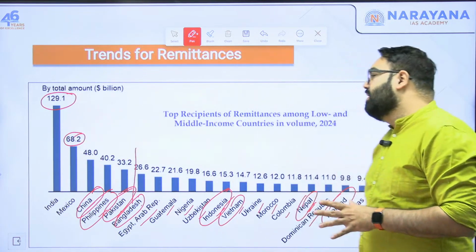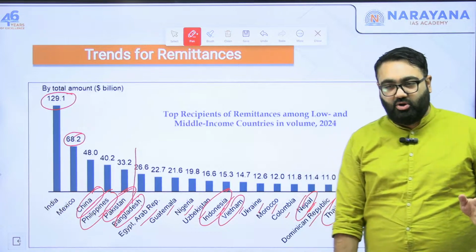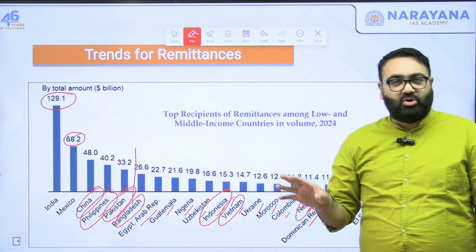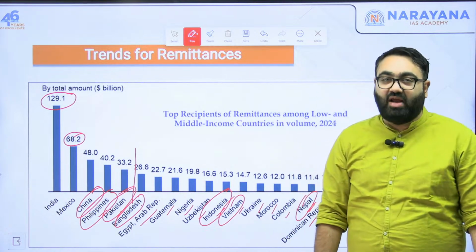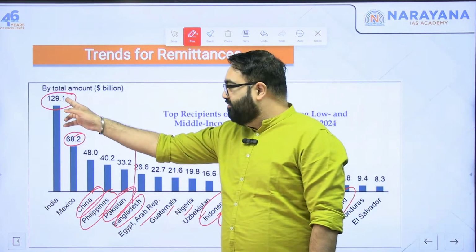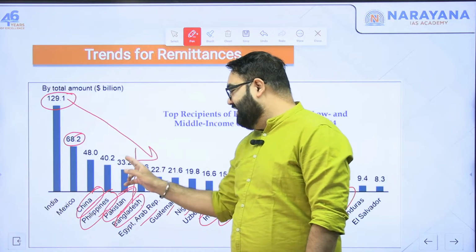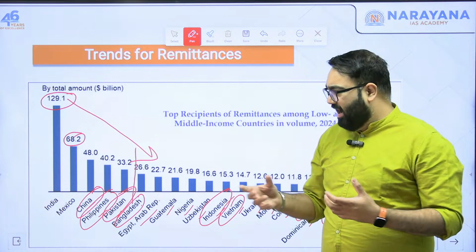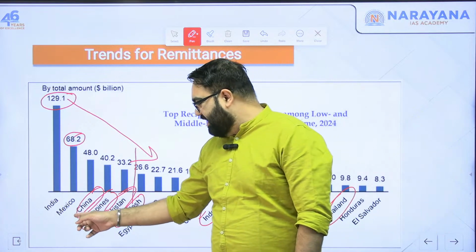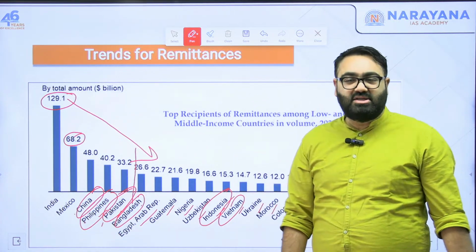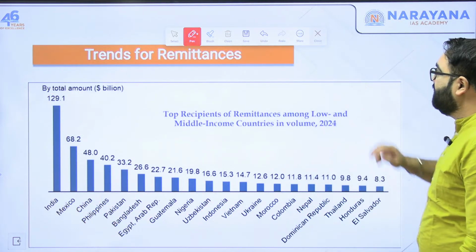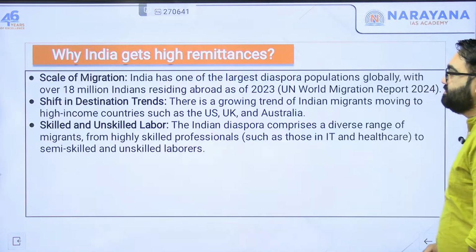Again, I'll tell you, numbers are not important. You don't have to remember the exact data here, how much money is going into which country, but yes, you would do well to remember the trend. So, for example, try and remember the top 5 at least in that order, so that you can put it in that order if asked. So, India followed by Mexico, China, Philippines, Pakistan. That is the order that we have seen in 2024. That is the last year numbers that are available to us.